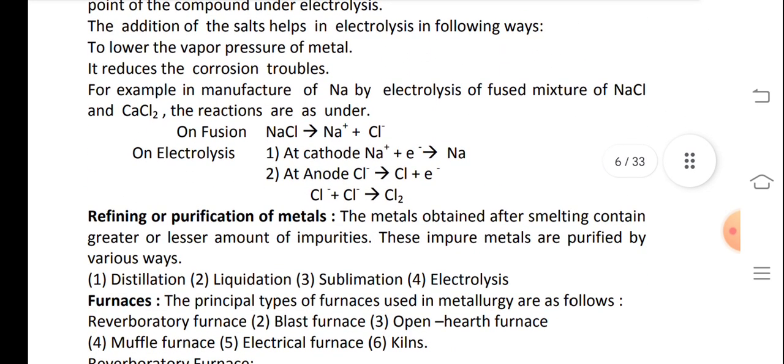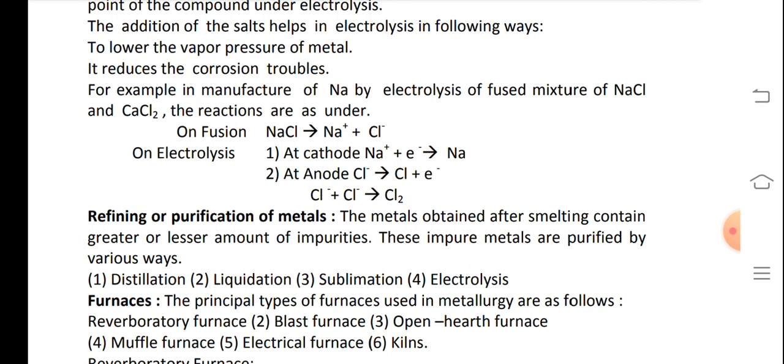For example, in the manufacture of sodium by electrolysis of a fused mixture of NaCl and CaCl2, the reactions are as under. On fusion, NaCl dissociates into Na+ plus Cl-. On electrolysis at the cathode, Na+ plus electrons are converted into sodium.